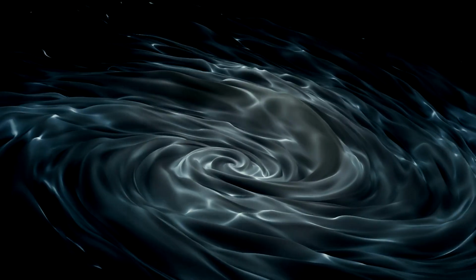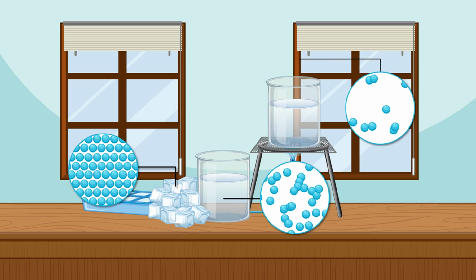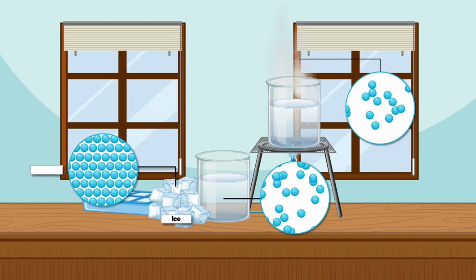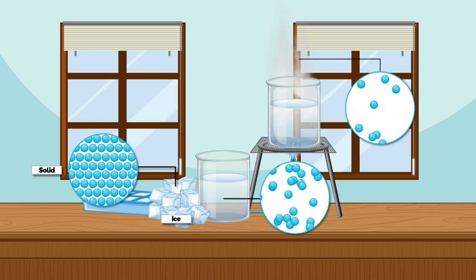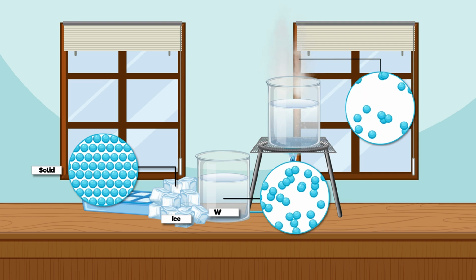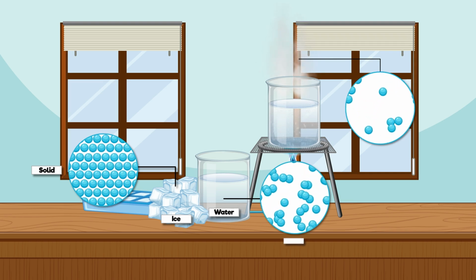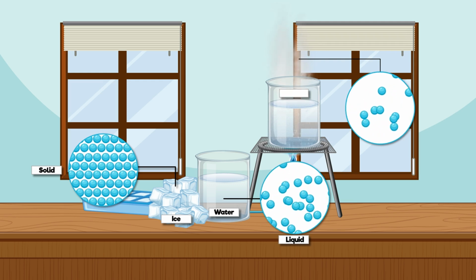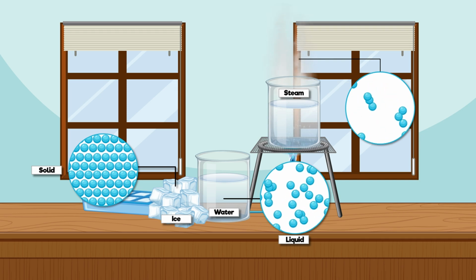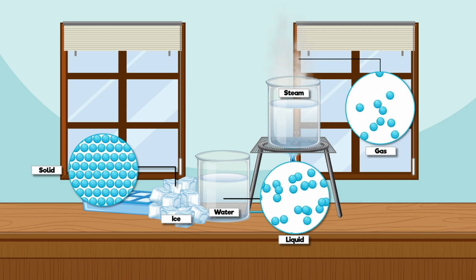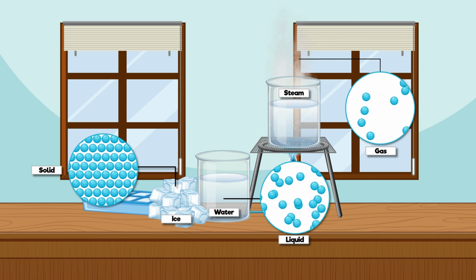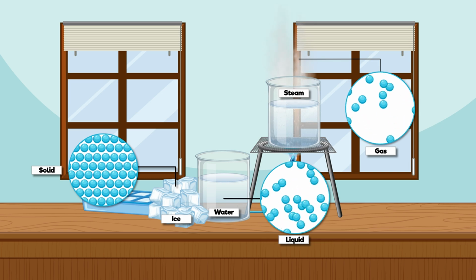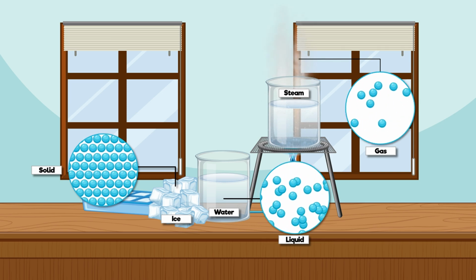Let's recap what we have learned so far. 1. Matter is everything around us and can exist in 3 states: solid, liquid, and gas. 2. Matter can change states with heat and cold. Melting is the process of converting solid to liquid. Evaporation is the process of converting liquid to gas. Condensation is the process of converting gas to liquid. Freezing is the process of converting liquid to solid.